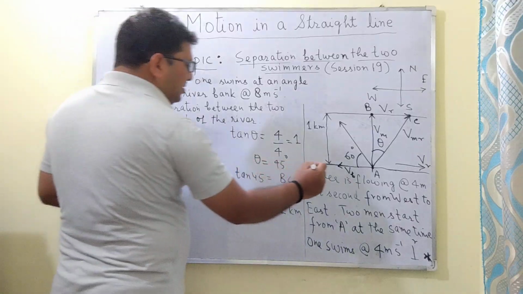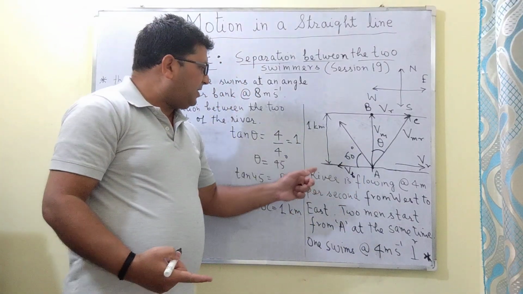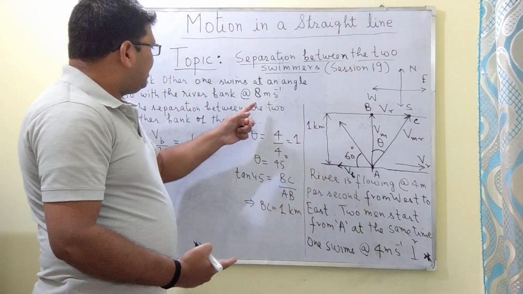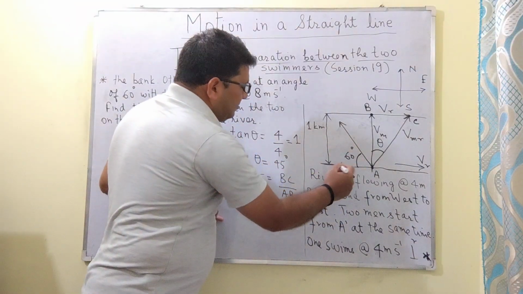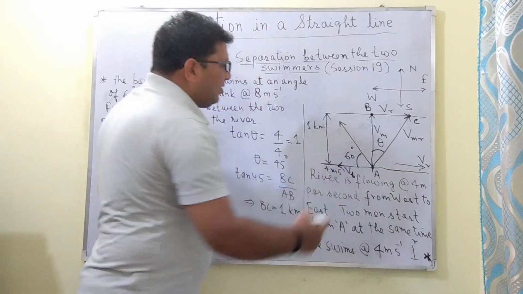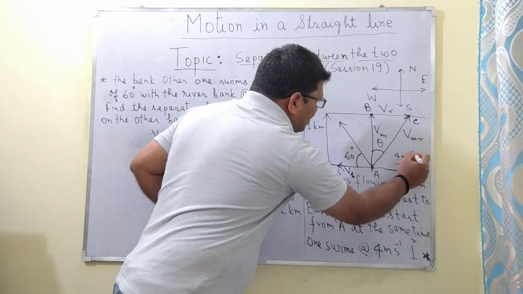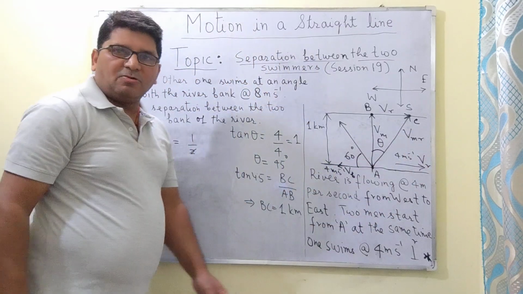So VB, the horizontal component of this velocity, will be equal to 4 meter per second, and the velocity of the river in this direction is also equal to 4 meter per second. So these two will cancel out each other.